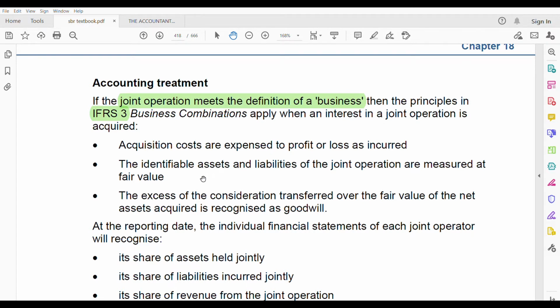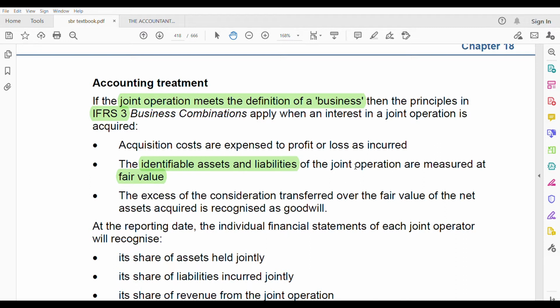Next, identifiable assets and liabilities of the joint operation are measured at fair value. Okay. Even there, subsidiary also, assets and liabilities we measure at fair value. There it's subsidiary, here the word is joint operation. I've told you, only the word changed.